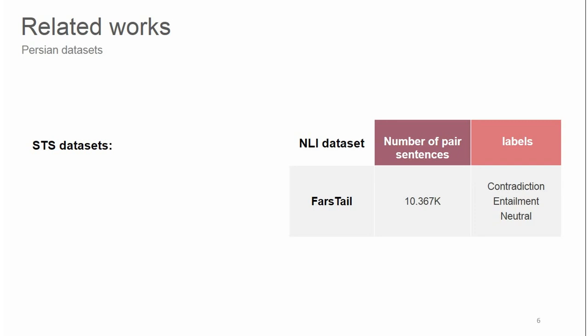You can see the only available dataset for natural language inference tasks in Persian. It contains samples with contradiction, entailment, and neutral labels used for the task of natural language inference in Persian. There is no other NLI dataset, and also there is not any STS dataset in the Persian language. We need a high quality dataset to be able to trust the results obtained from it. Therefore, to achieve this, we decided to translate and edit a valid English dataset. Finally, we chose the SICK dataset.